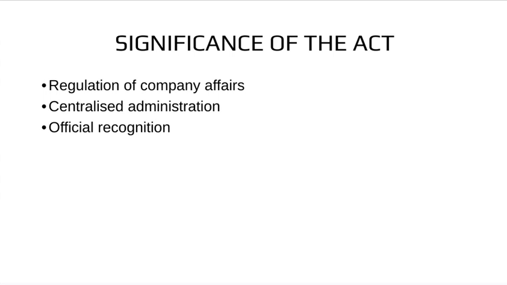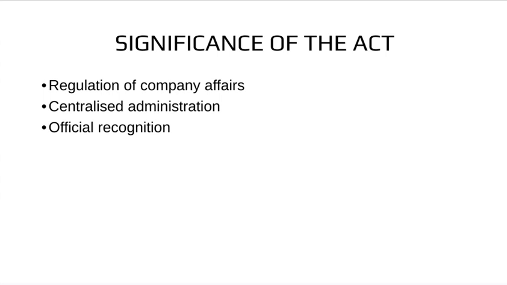So the British government sitting in Britain decided to get a hand over the company's affairs, as they were drowned in corruption. They were not paying the outstanding loan to the government. So regulation of the company affairs became the first and foremost matter for the British.